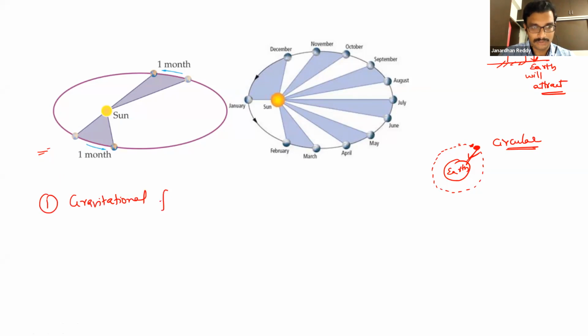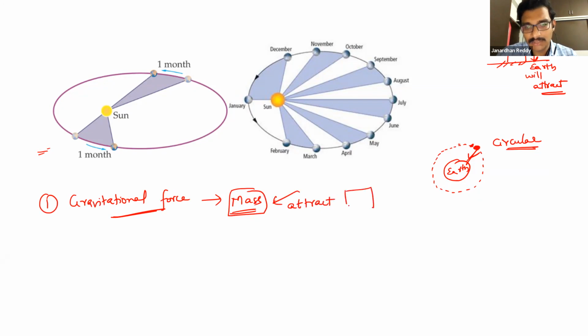Gravitational force. Okay, it's not that only the Earth has it. Any object with a mass, we are all made up of mass bodies, whether it is planets, stars or anything. Any object with a mass m will attract another mass. Mass 1, m1, m2. We are not doing physics here, no IIT physics. We are just doing the basics.